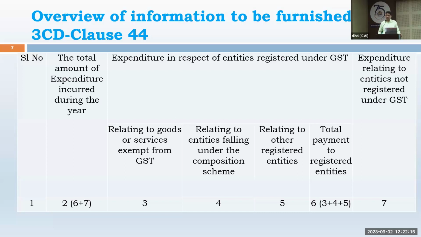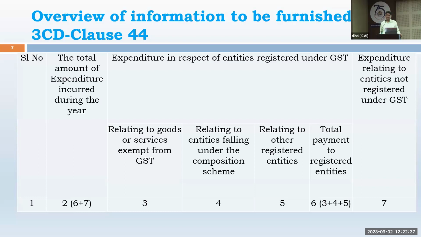If he offers the composition scheme, he has to pay only 6% GST instead of maybe 18% tax. However, on the purchase side, on services received by that supplier, he will not get the input credit. That is one composition scheme available to exclusive service providers.